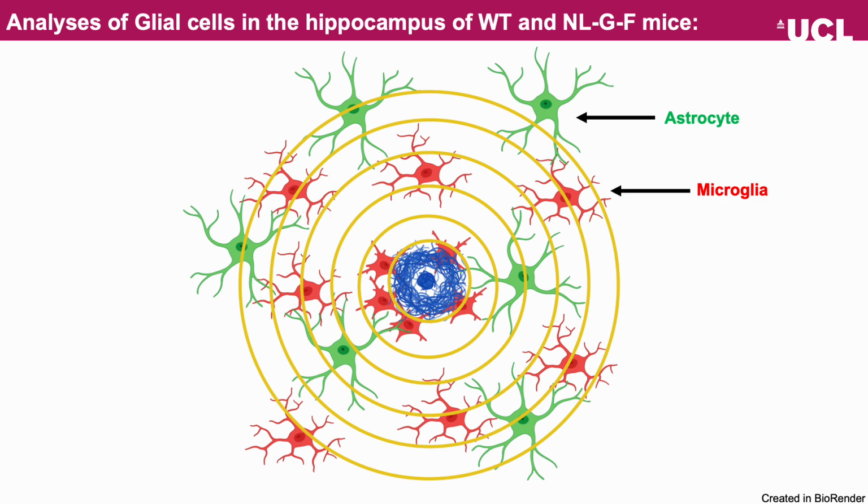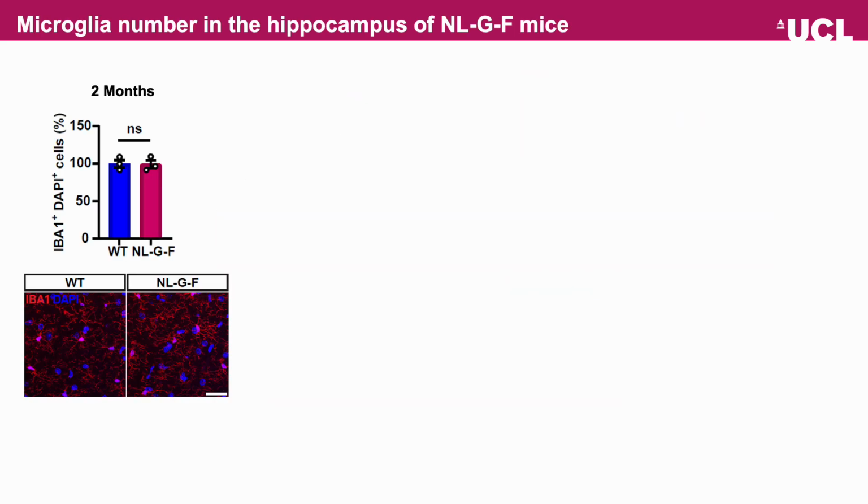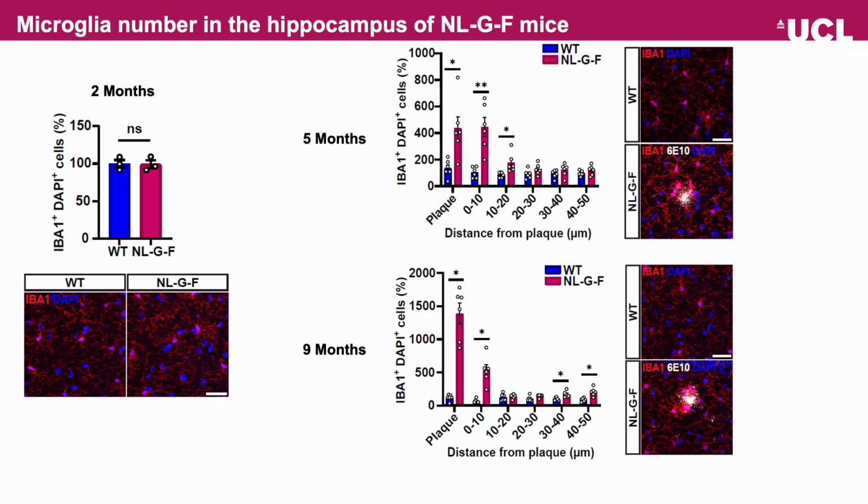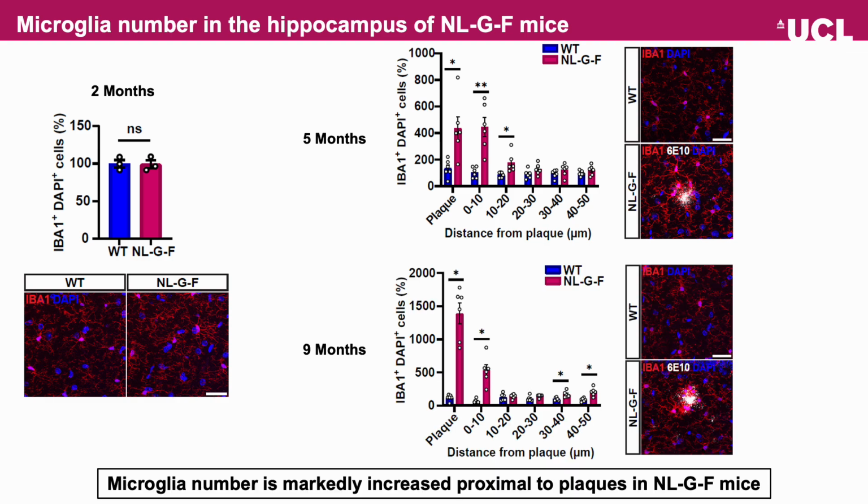For our analyses of glial cells in the hippocampus, similarly to synapses, we examined both microglia and astrocytes at increasing distances from plaques up to 50 microns away, using concentric circle analysis. For glial cells, I'm only going to highlight cell number, though we assessed coverage and intensity. Starting with our findings from microglia, at 2 months, microglia number was unchanged, but by 5 months, we observed a marked increase in microglia within and immediately surrounding plaques, and this effect became even more pronounced at 9 months.